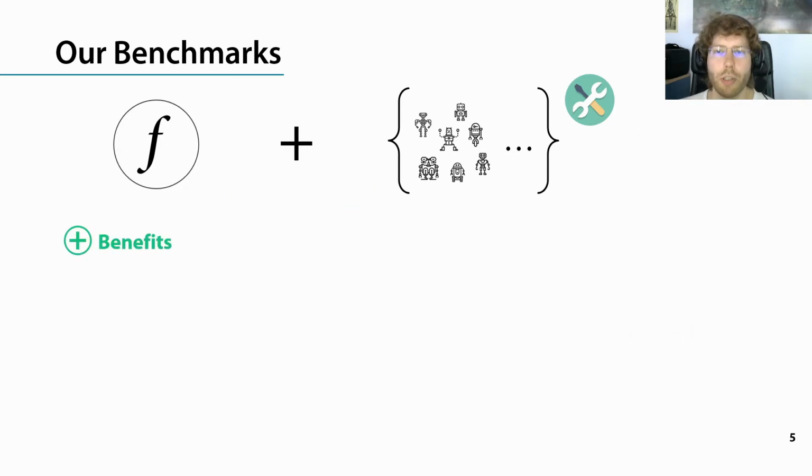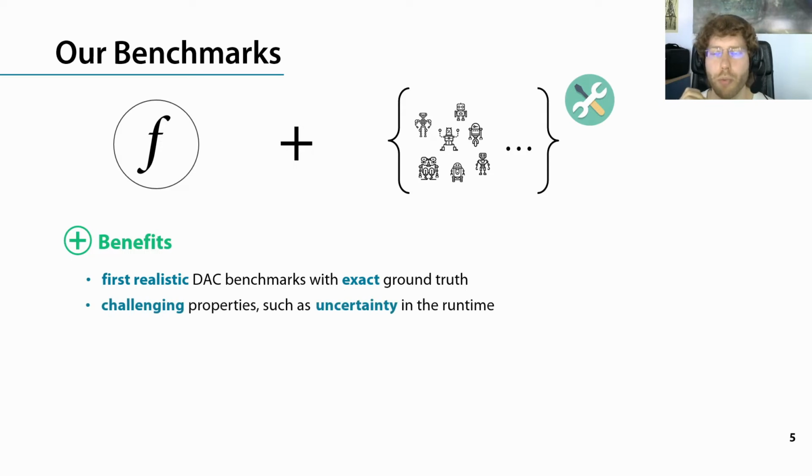Overall, our benchmarks have several benefits. First, the first realistic DAC benchmarks with exact ground truth. And also they have challenging properties, for example, the uncertainty in the runtime, because each of these algorithms is a randomized algorithm after all. And this also leads to long episode length in the learning process. However, the function itself and also the algorithms are cheap to compute, so that means the challenging aspect overall for these benchmarks is the learning part.